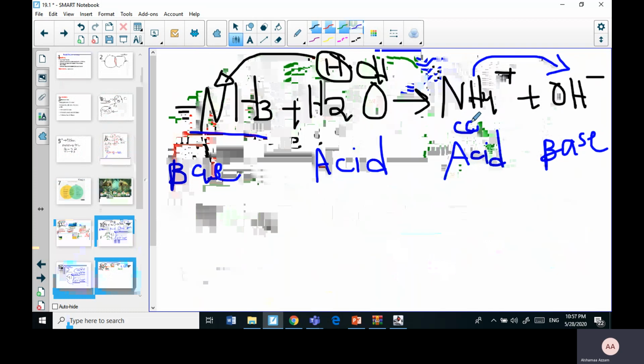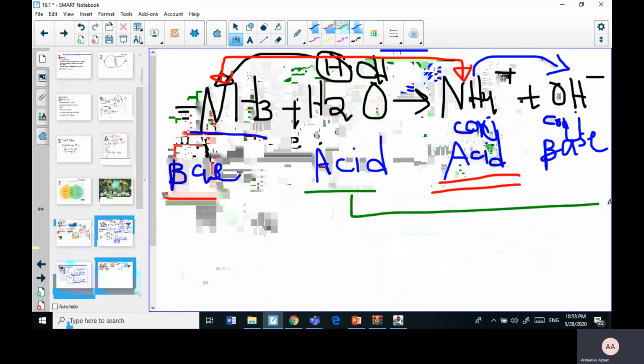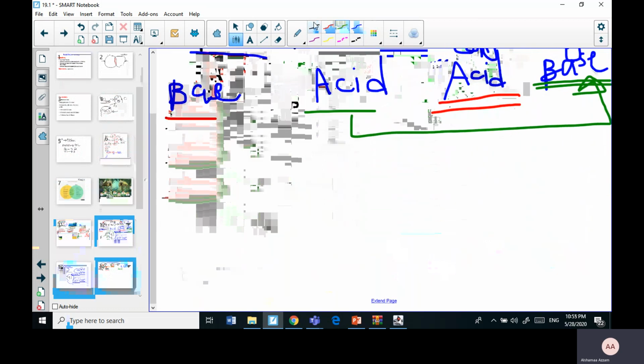But on the product side, we call them conjugates. Ammonia and ammonium are connected, so if ammonia is a base, what is connected to it should be a conjugate acid. Water here worked as an acid and it is connected to the hydroxyl group. So if this is an acid, what is connected to it is a conjugate base. We can even do this for Arrhenius bases.